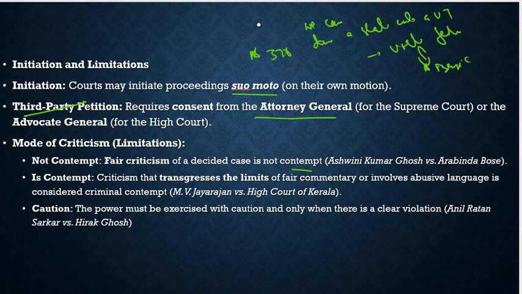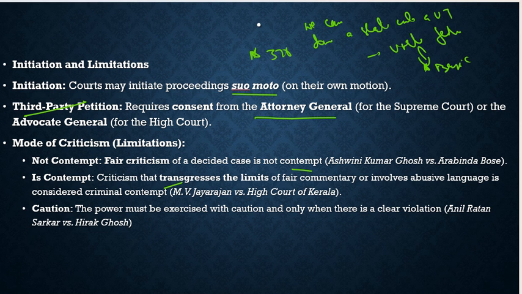Then what leads to contempt? Criticism that transgresses the limits of fair commentary or involves abusive language is considered criminal contempt. For example, if you try to abuse some judge, or you make a statement that all the higher judges are corrupt or something like that, then it will amount to criminal contempt.